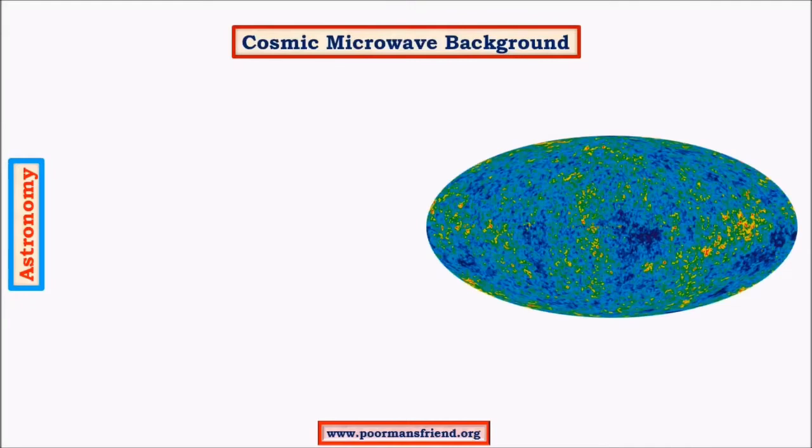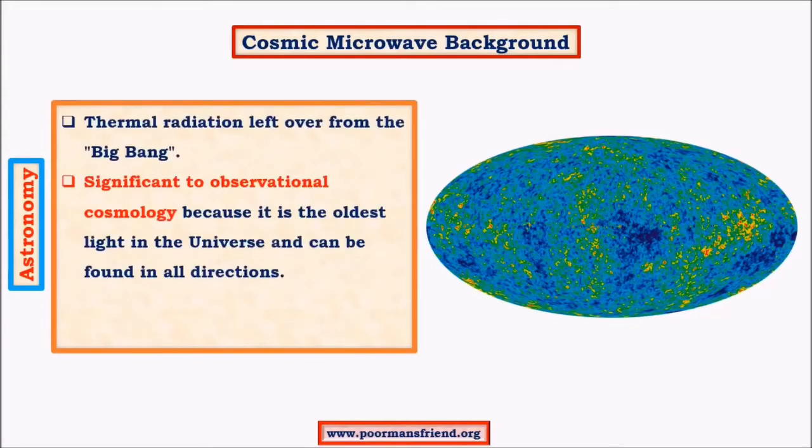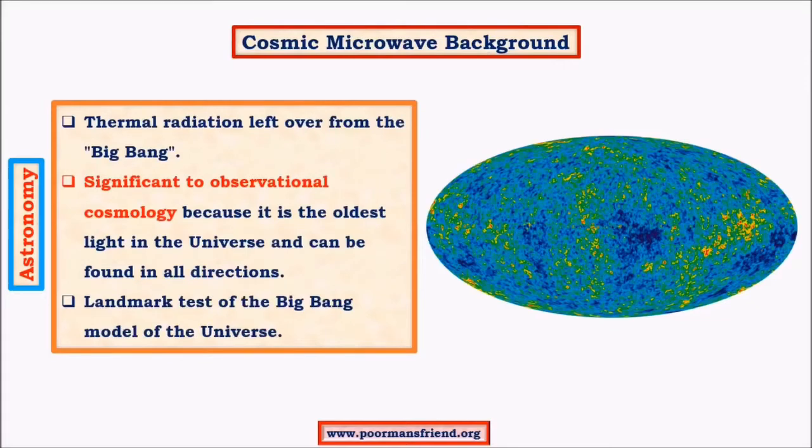So we have talked about the cosmic microwave background. The cosmic microwave background is the oldest light in the universe. It formed 3 lakh years after the event of the Big Bang. This light is significant for a few reasons. It proves the existence of the Big Bang theory, and it also explains the expansion of the universe. This is a very faint light which is observed in all directions, and it is very significant in observational cosmology, or the study of the universe. It proves two things, as I've already said. One is the expansion of the universe, the other is the existence of the Big Bang theory.